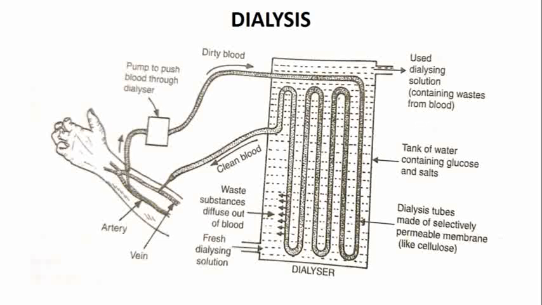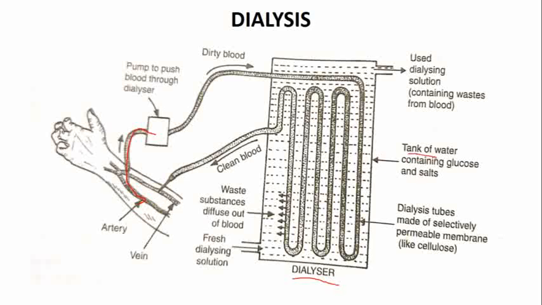So this is the dialysis machine. You can see this is the dialyzer. The blood from the patient's body, from the artery of the patient, is taken and pumped into the dialyzer. Now what is a dialyzer?